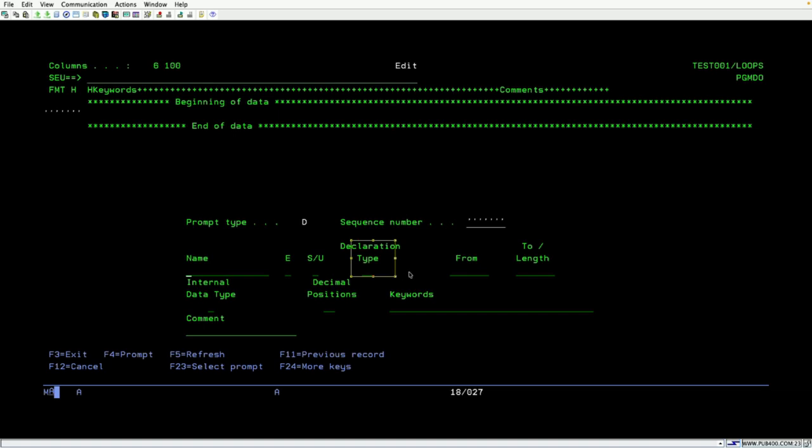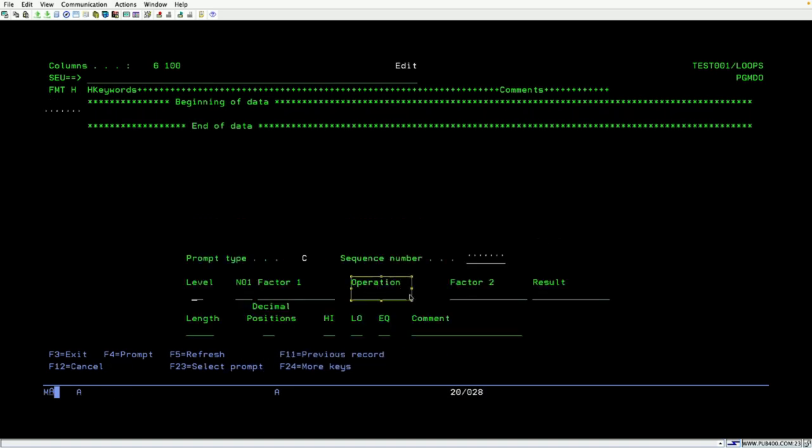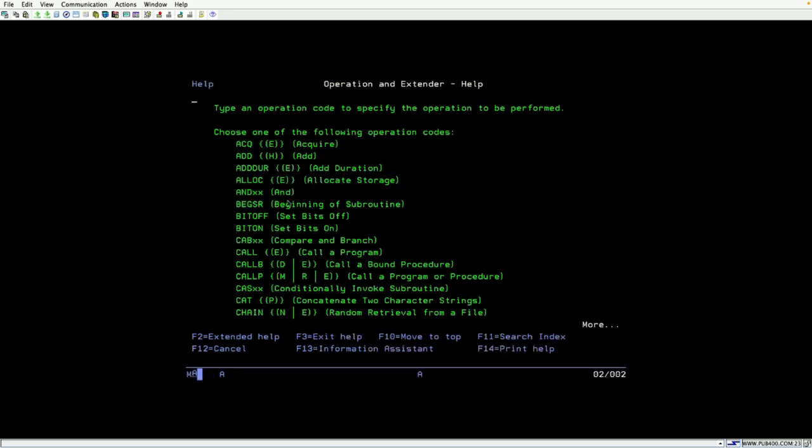Here you have to mention the name, the declaration type, whether it is an S, meaning a standalone variable, or if you mention DS, that is a data structure, then the length, what is the length of it, what is the data type, and how many decimal positions. Okay, so next, the C spec. This is the operation code. What operation code can you use?